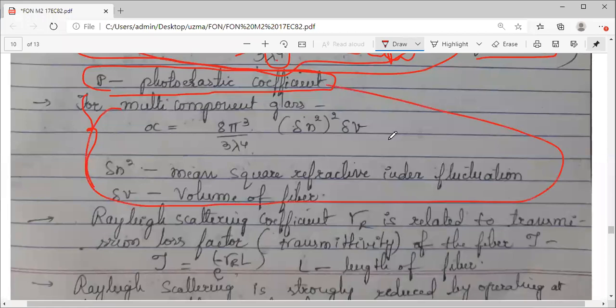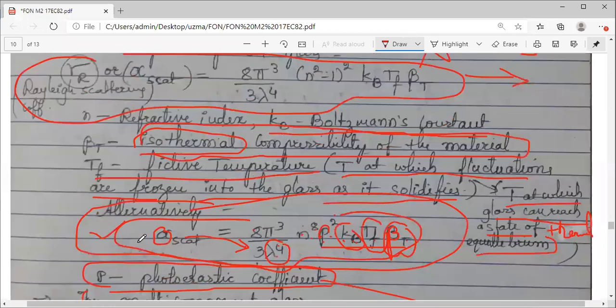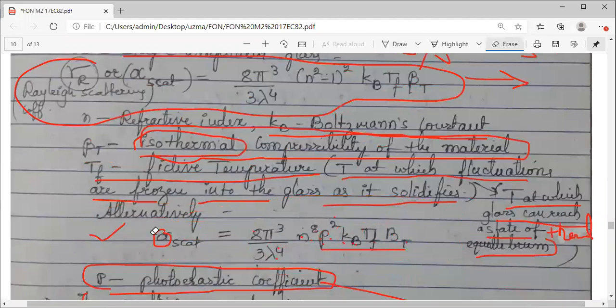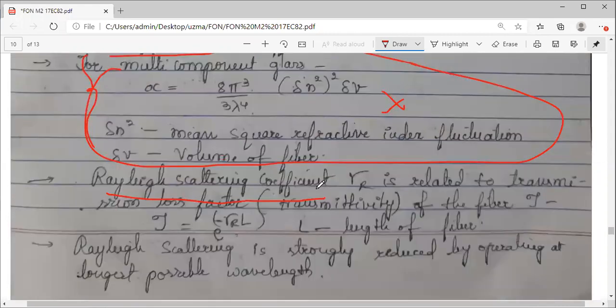Now, there is one more point I have written here, not so important. The Rayleigh scattering coefficient, on the left hand side, what I have written as alpha scattering, you better take it as gamma r. This indicates your Rayleigh scattering coefficient. This value is related to the transmission loss factor. You know what transmittivity is, the efficiency.